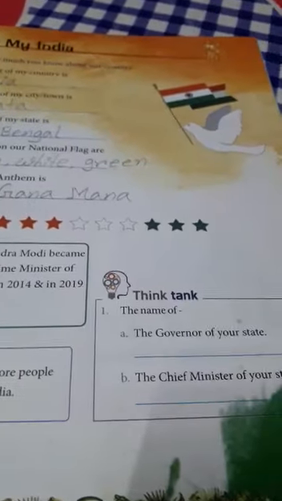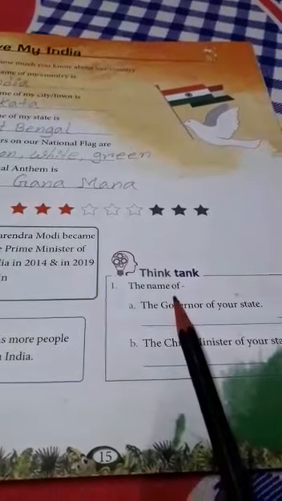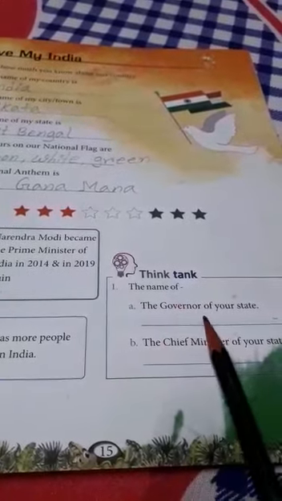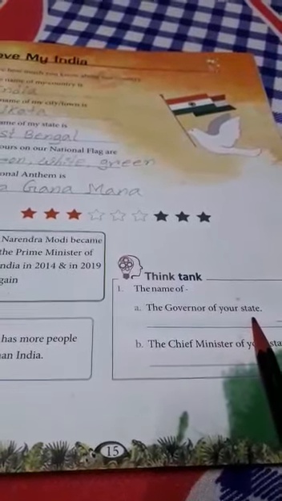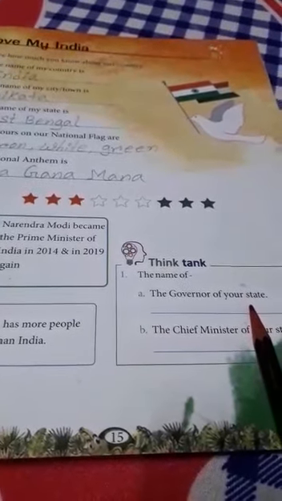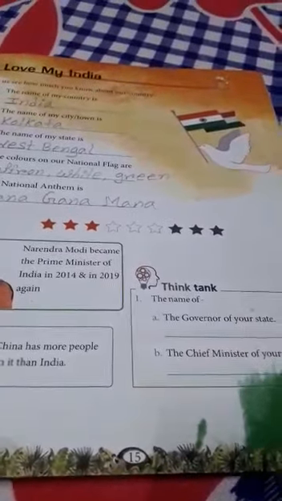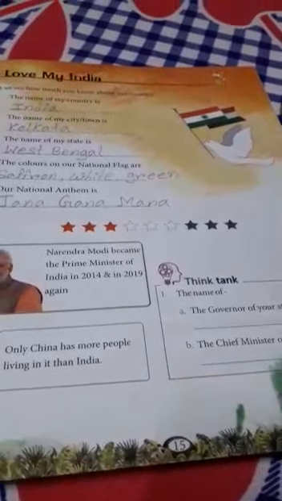Now, the next question is the name of the governor of your state. What is the name of your state? Your state name is West Bengal. And in West Bengal, our governor is Jagdeep Dhankar.